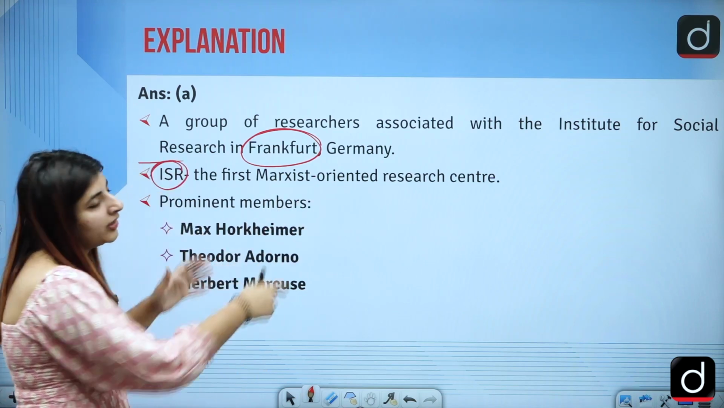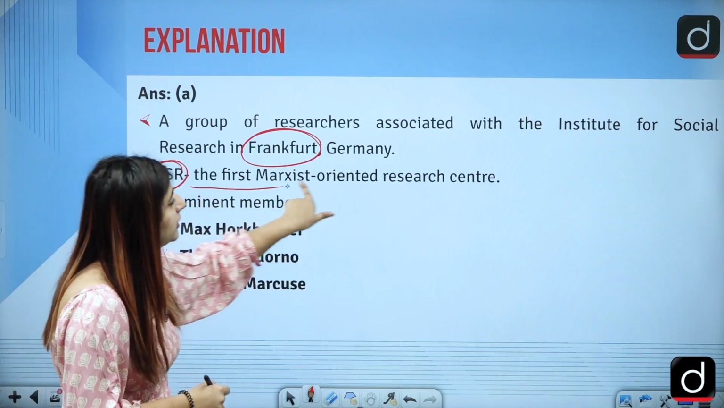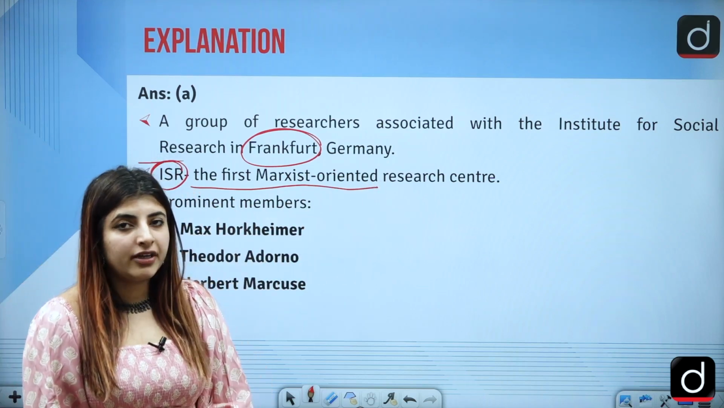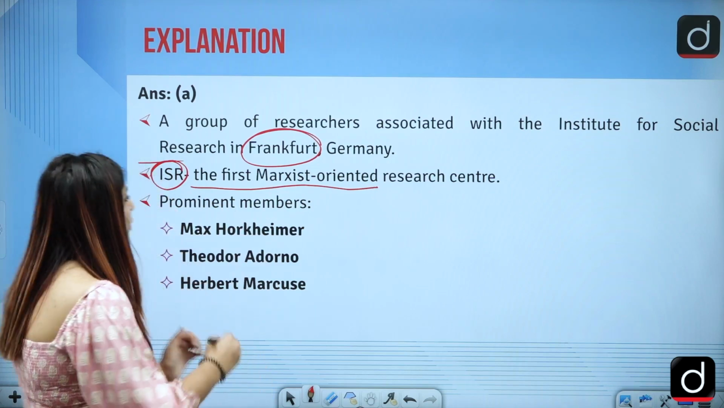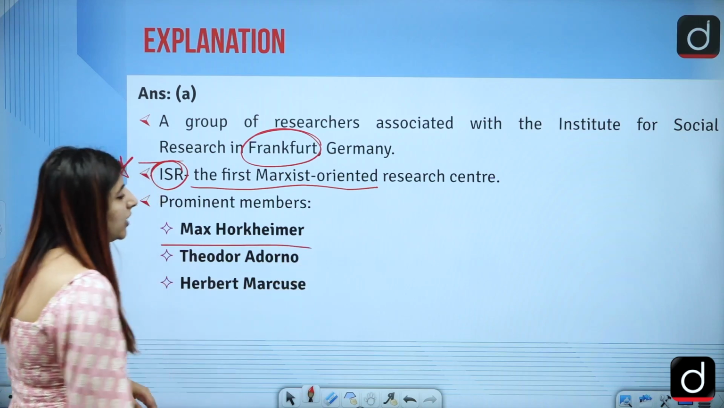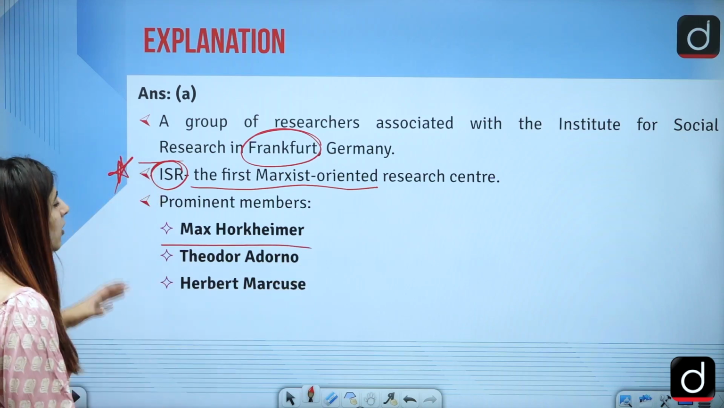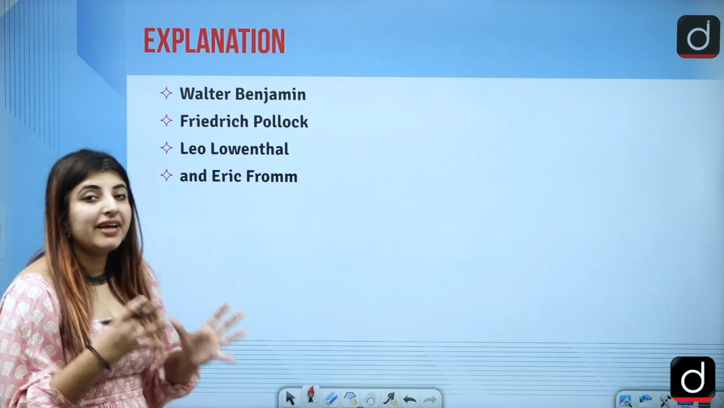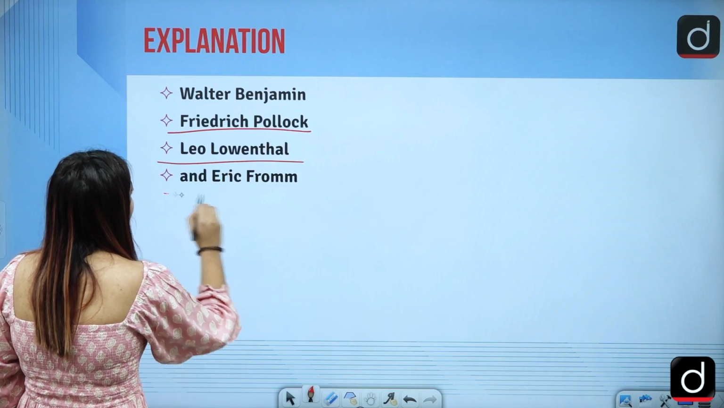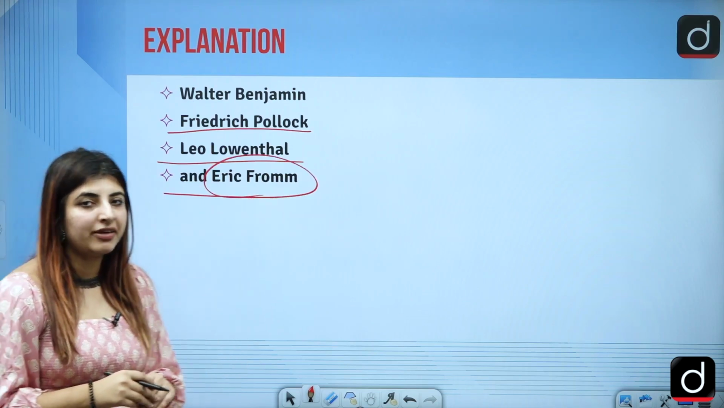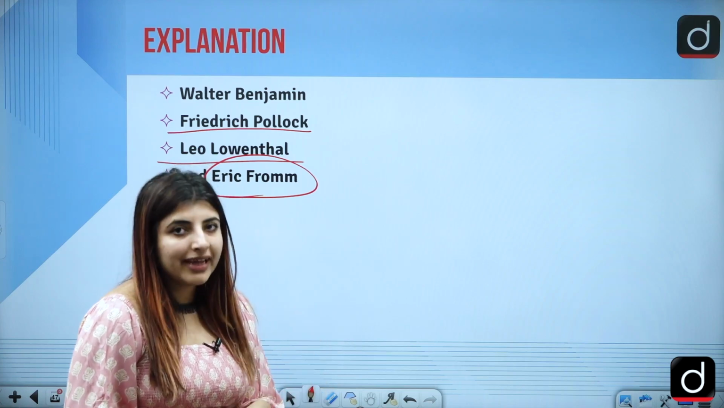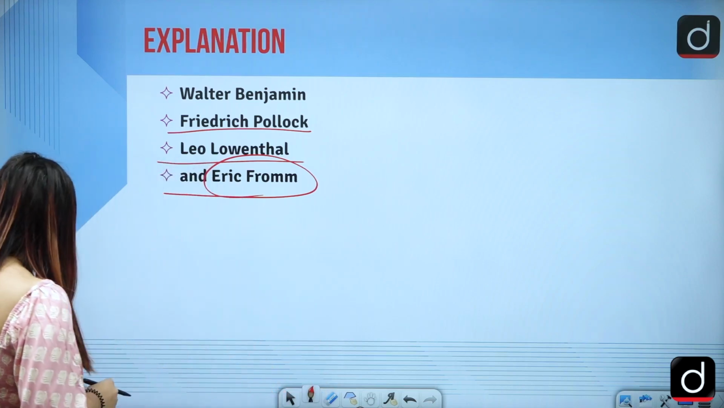ISR, that is Institute for Social Research. It is the first Marxist-oriented research center. This is really important. This is really factual from the UGC NET point of view. Prominent members were Max Horkheimer, Theodor Adorno, Herbert Marcuse, Walter Benjamin, correct? Friedrich Pollock, Leo Lowenthal and Erich Fromm. These were the prominent ones, and you can note these writers down on a piece of paper while watching this very video, my dear students.